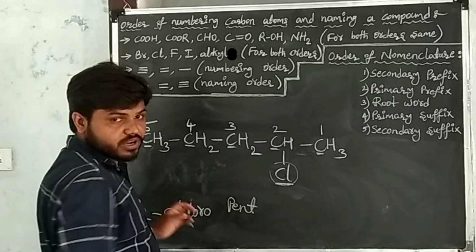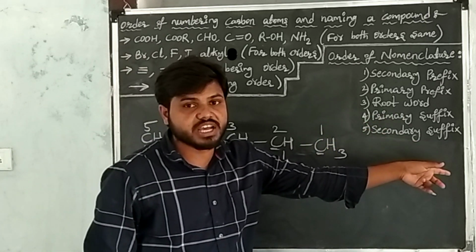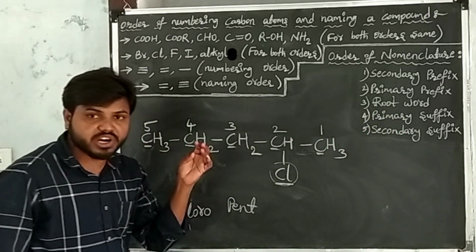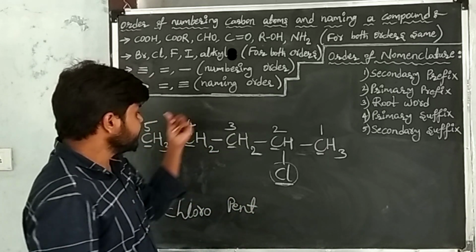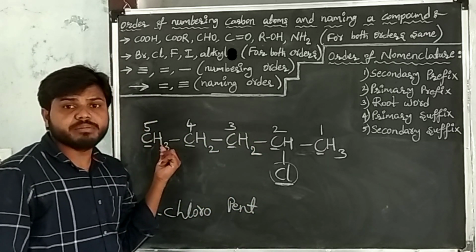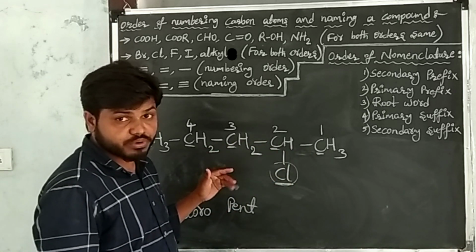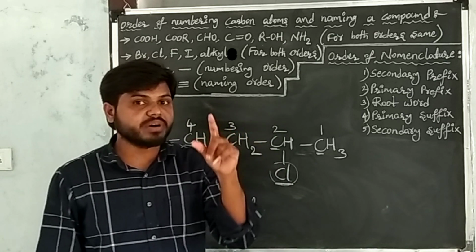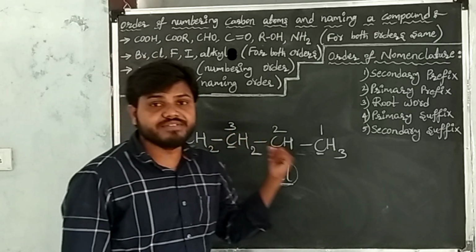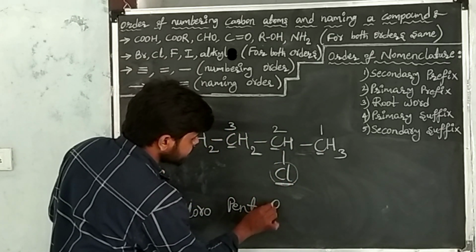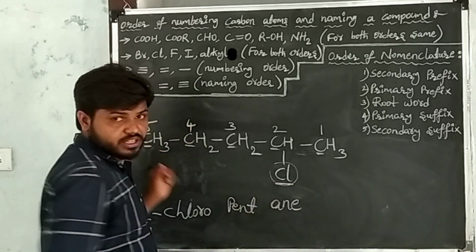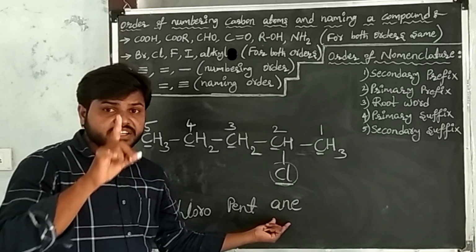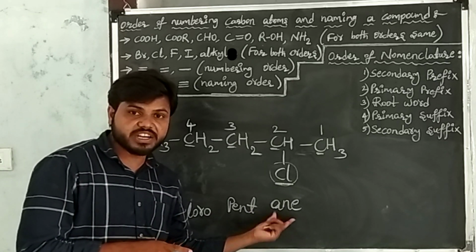After writing the root word, go to the primary suffix. Primary suffixes are single bonds, double bonds, triple bonds. Between every two atoms, single bonds are present in the given carbon compound. So I took the suffix of single bond, that is ane.